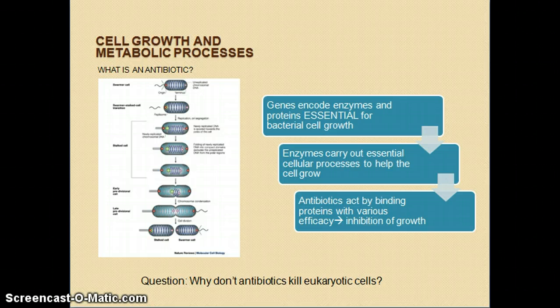It is also important to understand the role of genetic material in cellular functioning, because alterations in genetic material are much of the basis of resistance. Genes encode for enzymes and other proteins essential for cell growth and division. These enzymes carry out specific, essential processes that are inhibited by antibiotics. Antibiotics work by binding to these proteins, that's a key point, and inhibiting their functioning.